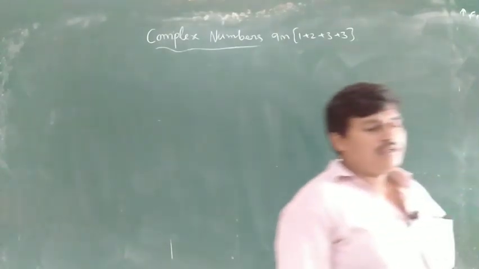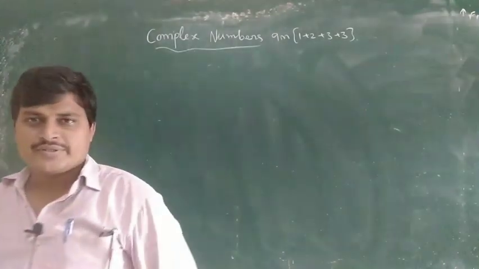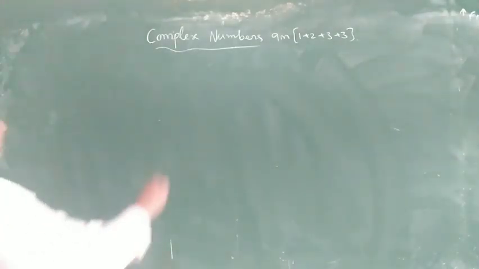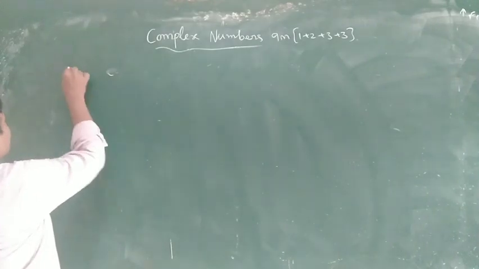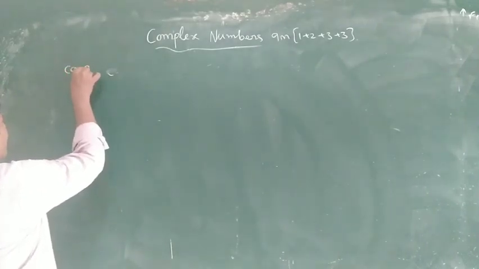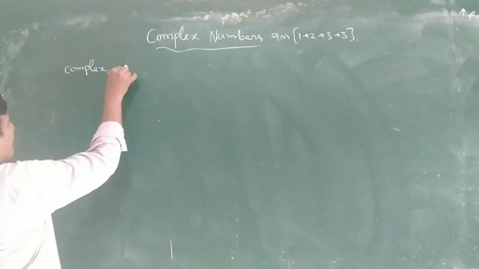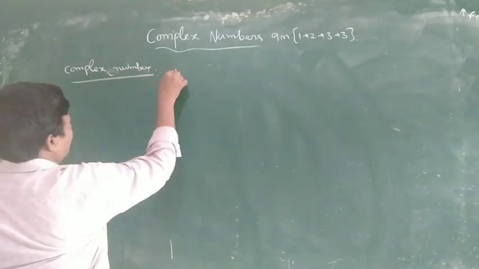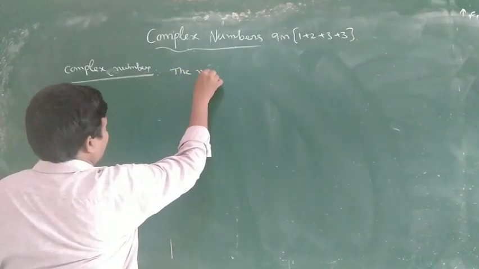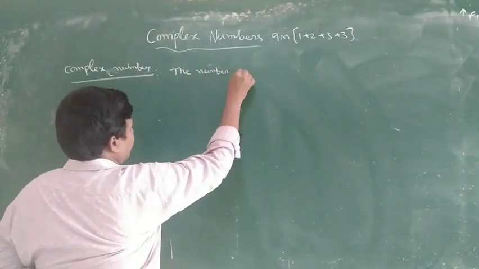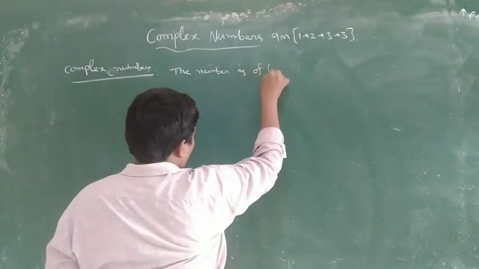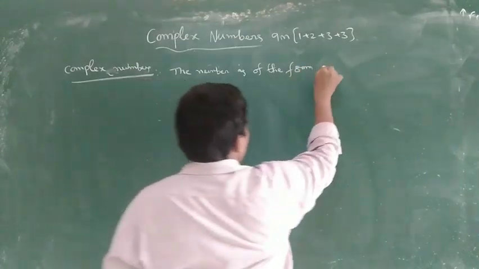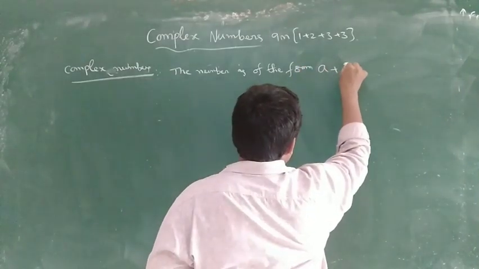So let us go to complex numbers. This is also one of the numbers. What is a complex number? The definition of complex numbers: the number is of the form a plus i times b.